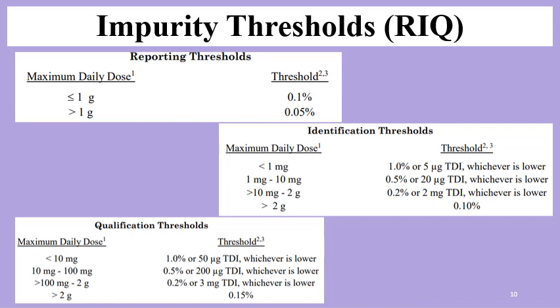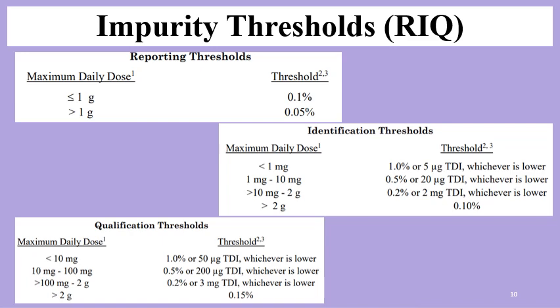Then coming to the identification thresholds, here they have mentioned the maximum daily dose and the threshold is given for each category of the maximum daily dose. For drug products with a maximum daily dose below 1 mg, the threshold limit is 1% or 5 microgram TDI, whichever is lower. Then similarly, the limits are given for the qualification thresholds also. TDI means total daily intake, whichever is lower.